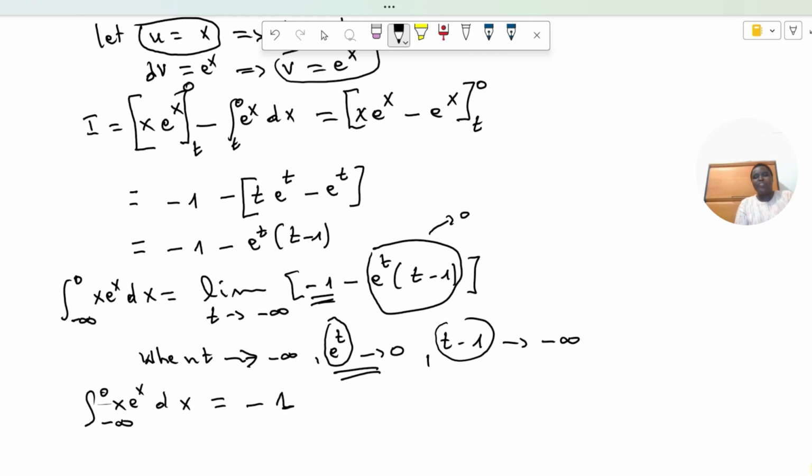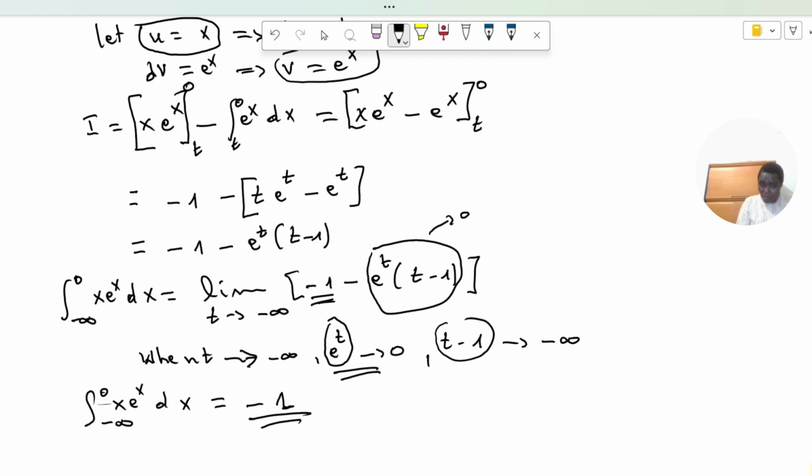If you don't use this knowledge, you can also use L'Hôpital's rule to remove the indeterminate form, but no need, since e power t tends to 0 faster than t minus 1 tends to minus infinity, so the product tends to 0 and we remain with minus 1.